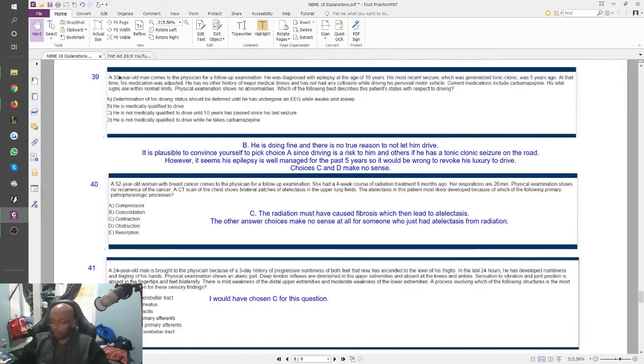39. A 33-year-old man comes to the physician for a follow-up exam. He was diagnosed with epilepsy at the age of 10. His most recent seizure, which was generalized tonic-clonic, was 5 years ago. At that time, his medication was adjusted. He has no other history of major medical illness and has not had any collisions while driving his personal motor vehicle. Current medications include carbamazepine. His vital signs are within normal limits. Physical exam shows no abnormalities. Which of the following best describes this patient's status with respect to driving?